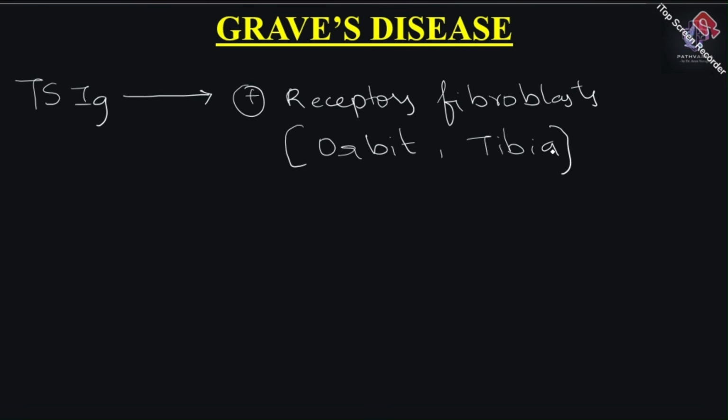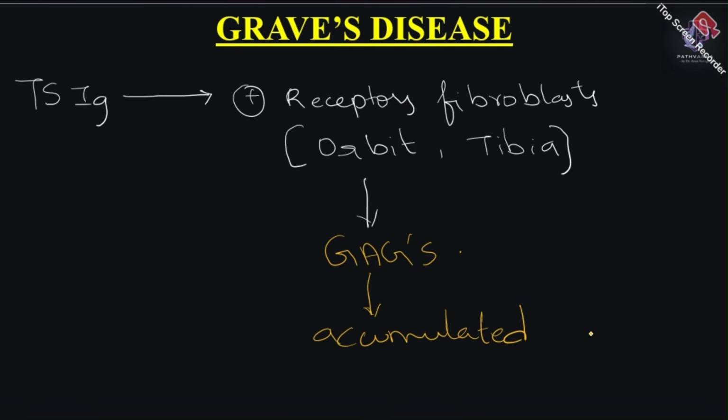Now what does this lead to? Because the receptors on the fibroblasts are being stimulated, the fibroblasts will secrete some substances, which are nothing but glycosaminoglycans. Because the fibroblasts are producing more and more glycosaminoglycans, these will get accumulated near the tissues.